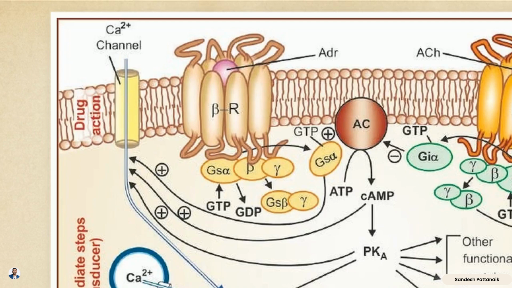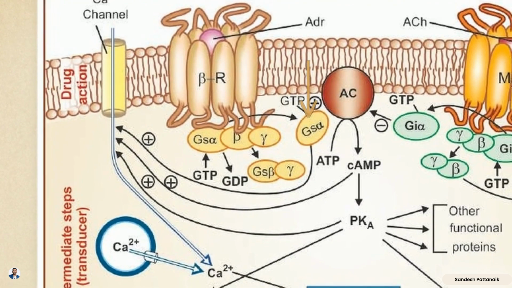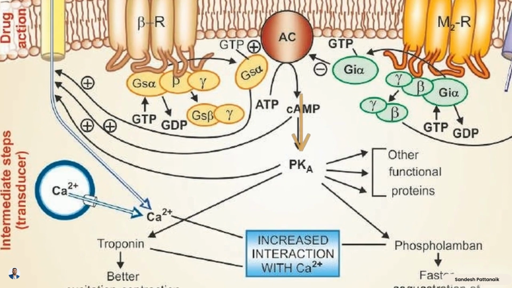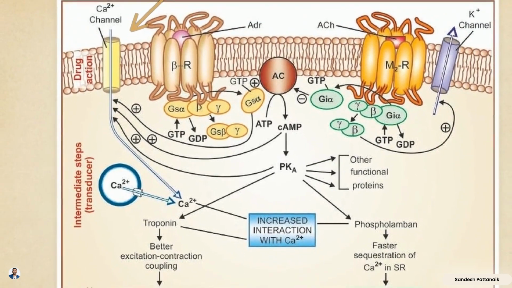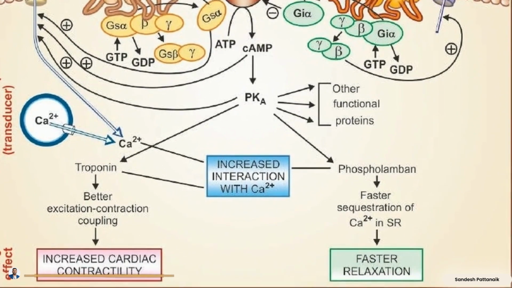This diagram illustrates a myocardial cell's action-effect sequence. On the left, adrenaline binds a beta-adrenergic receptor, which couples to a stimulatory G-protein, GS. The activated GS alpha subunit then targets the membrane enzyme adenylyl cyclase. Adenylyl cyclase converts available intracellular ATP into the second messenger cyclic AMP, or cAMP. The primary function of this newly generated cAMP is to find and activate protein kinase A. Active protein kinase A modifies membrane calcium channels to increase influx and alters troponin and phospholamban. Physiologically, this synchronized targeting leads directly to increased cardiac contractility and faster relaxation.